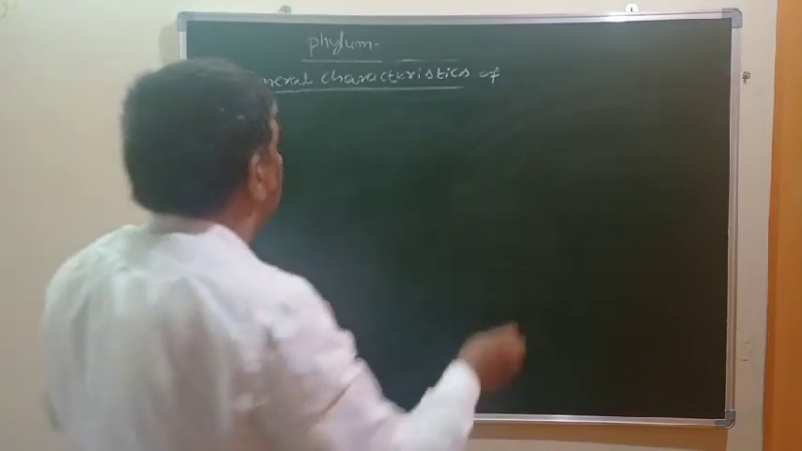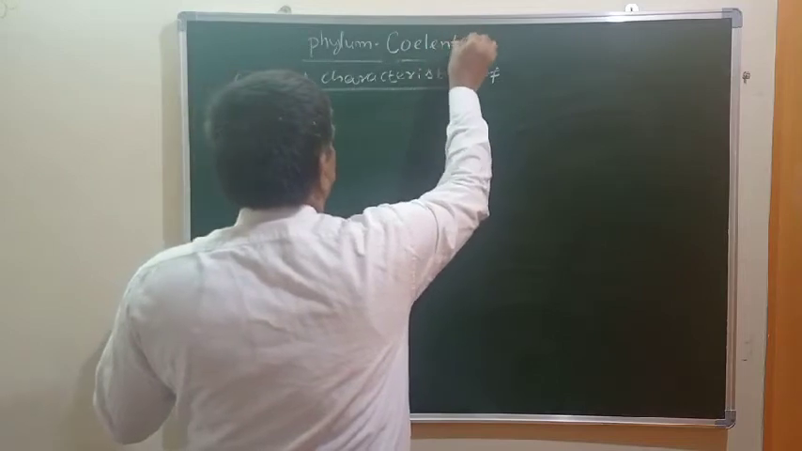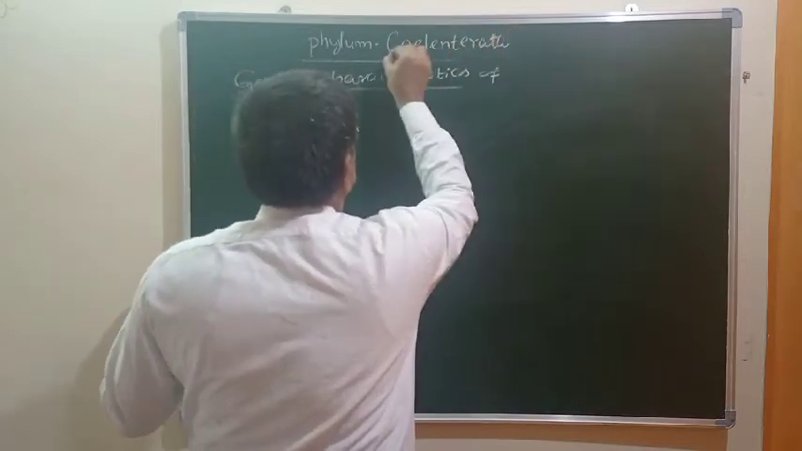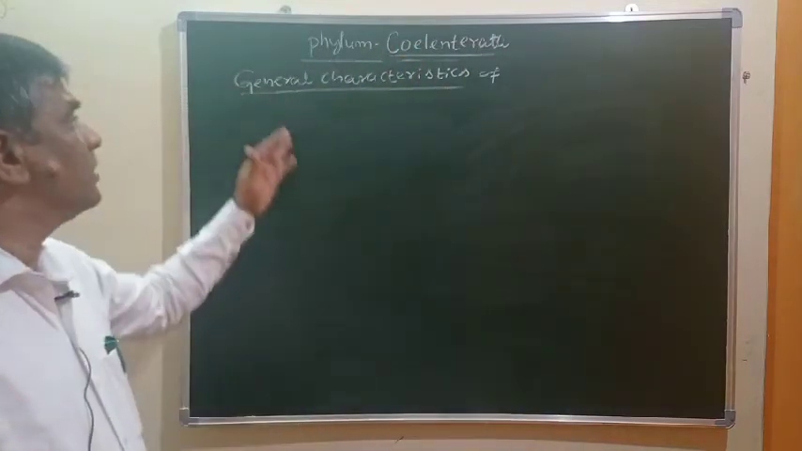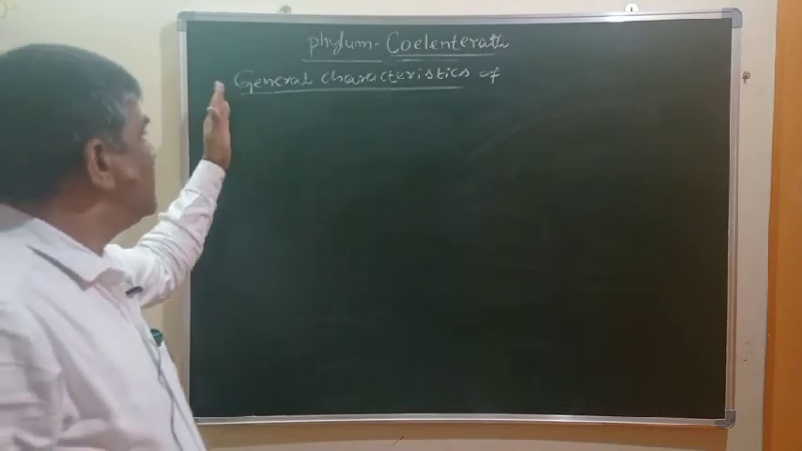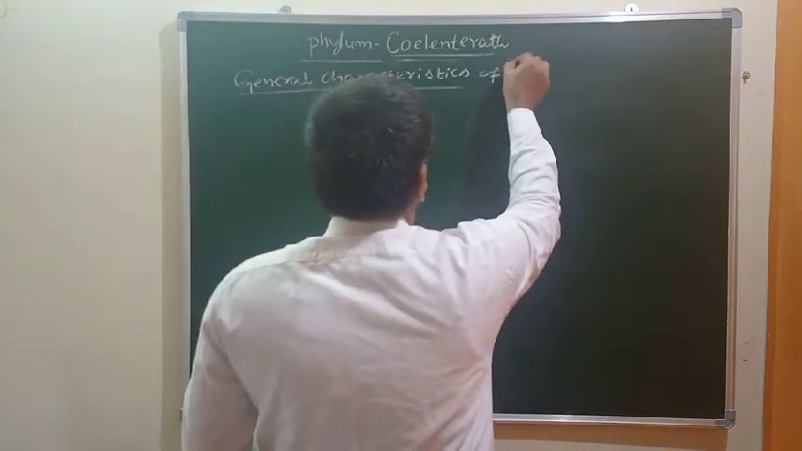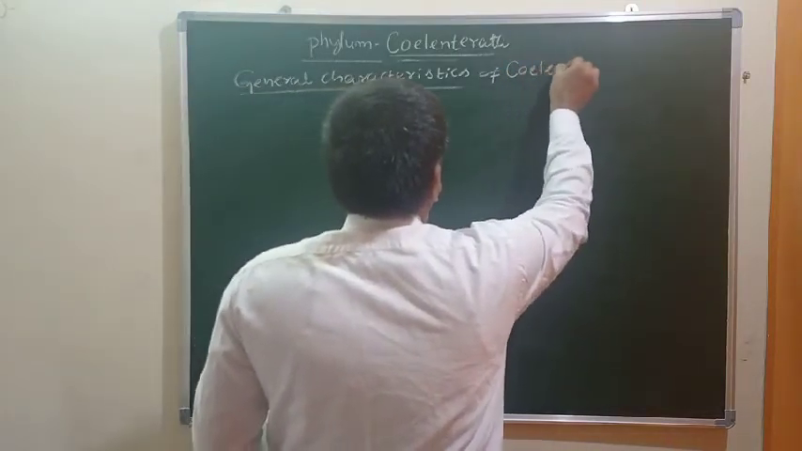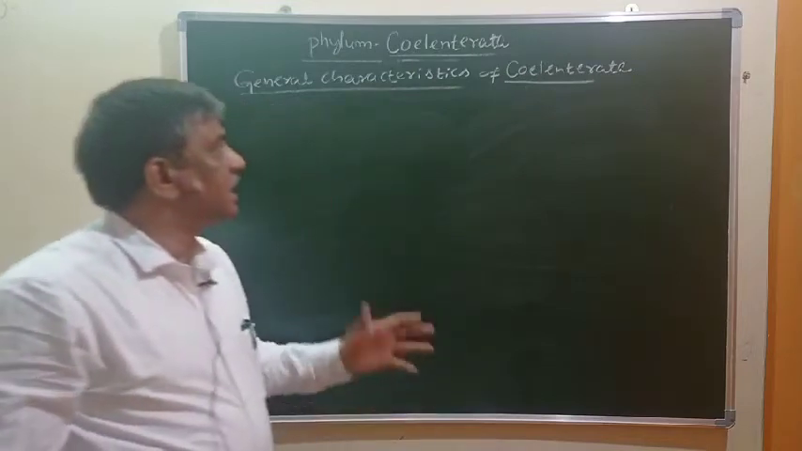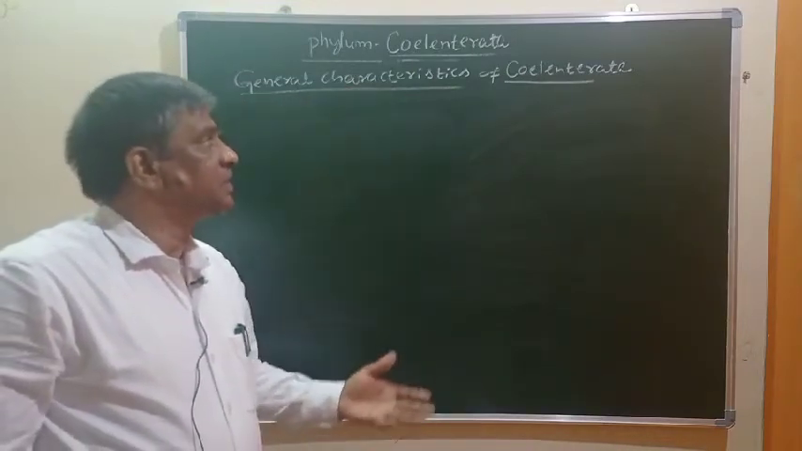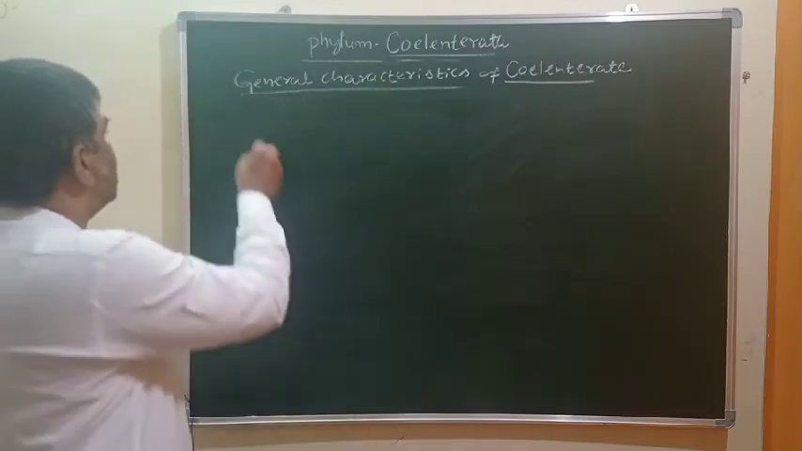Okay, next phylum: Coelenterata. This is a slightly higher phylum than phylum Porifera, and once again we have to understand the salient features or general characteristics of phylum Coelenterata. In biology or in science, when a word is used, there is a meaning for that particular word. So now let us see what the different general characteristics are.